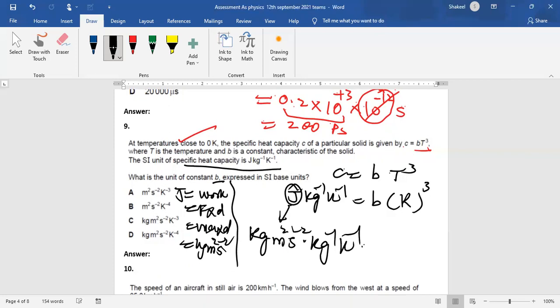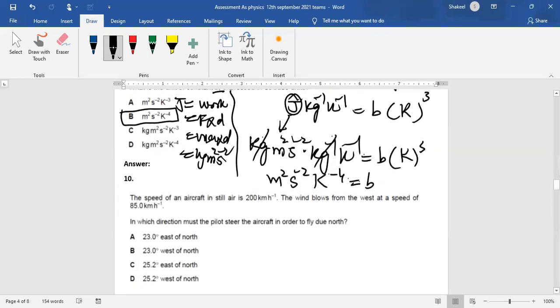Okay, and is equal to B. It is equal to B into K cube. So you shift K to the other side, and this kilogram will be cancelled away. So it is like M2S minus 2K minus 4, right? So that's how it is option B.